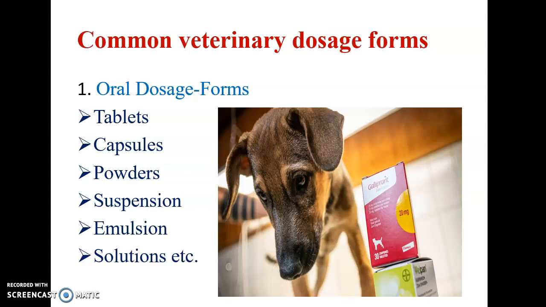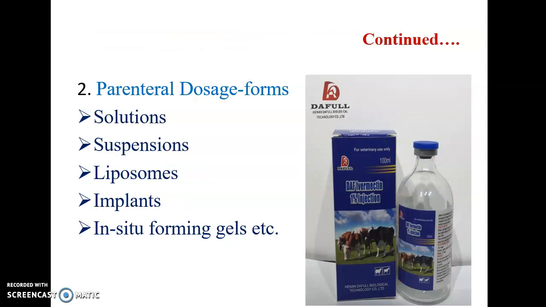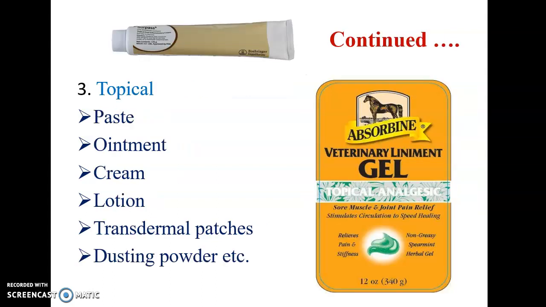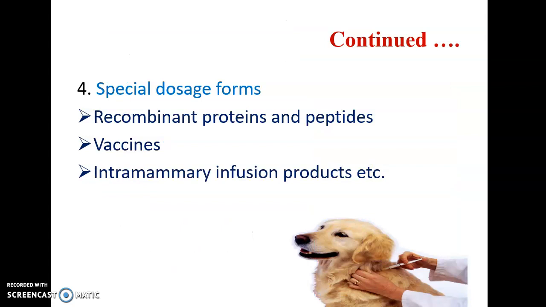Then the common veterinary dosage forms. The first one is oral dosage forms, which contain tablets, capsules, powders, suspensions, emulsions, solutions, etc. Parenteral dosage forms contain solutions, suspensions, liposomes, implants, and in situ forming gels, etc. Topical formulations are paste, ointment, cream, lotion, transdermal patches, dusting powders, etc. Then special dosage forms like recombinant proteins and peptides, vaccines, and intramammary infusion products.